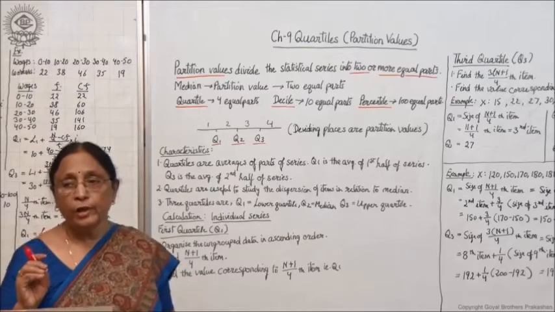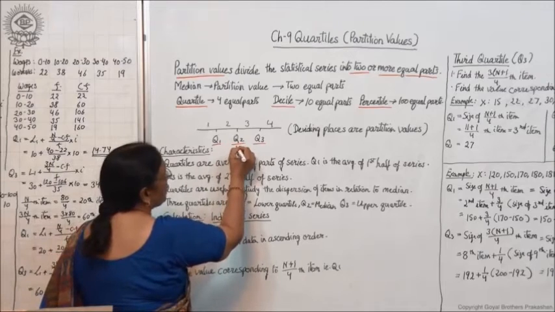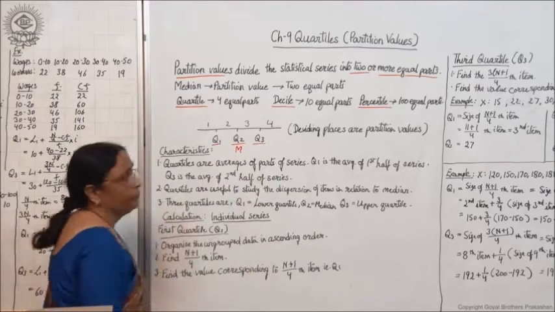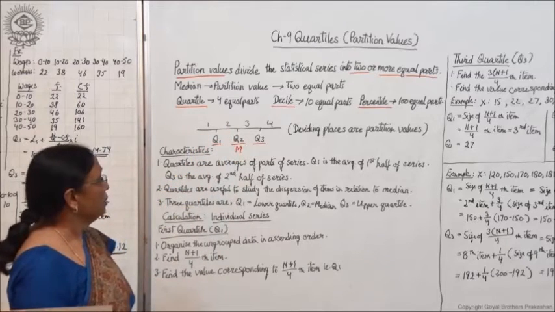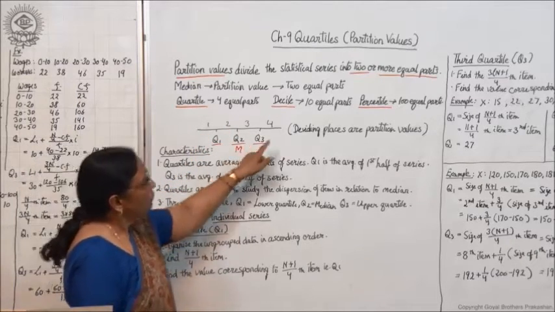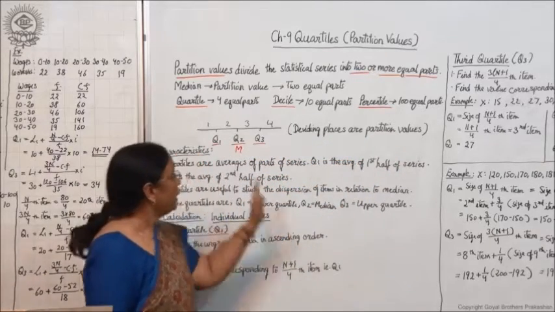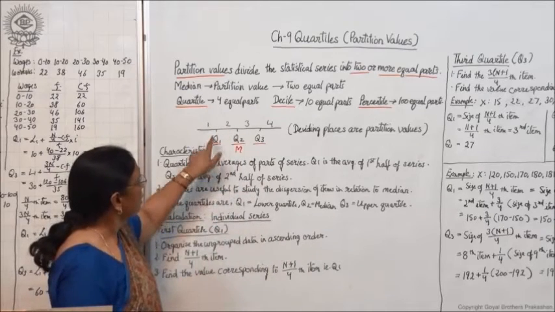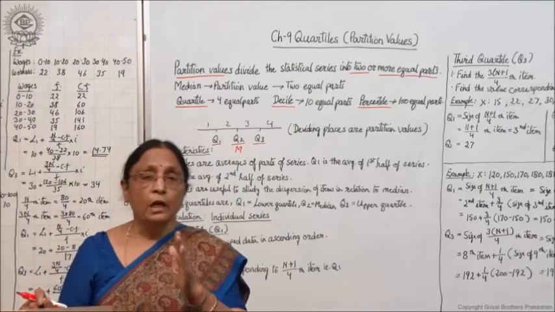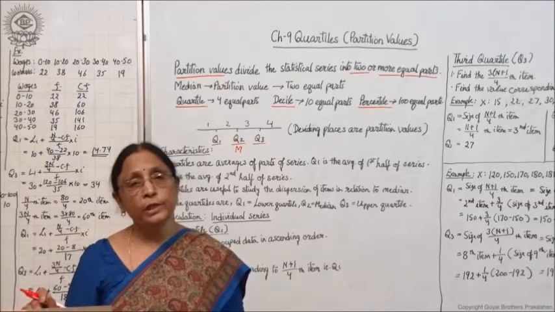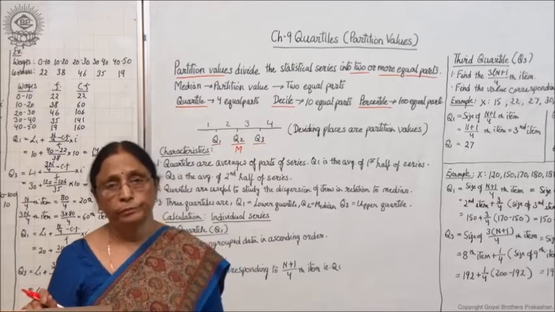That means 3 cuts, and Q2 is the same as median because it divides the series into 2 parts. Dividing places are called partition values, and in this case the dividing places are Q1, Q2 and Q3. These are known as quartiles or partition values.